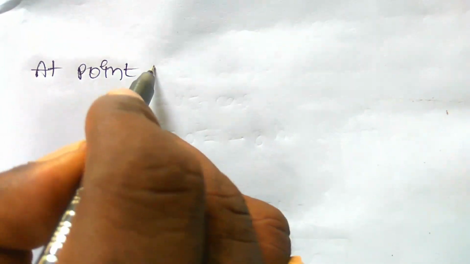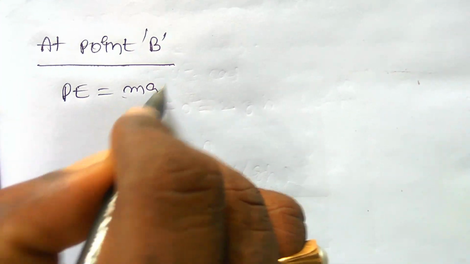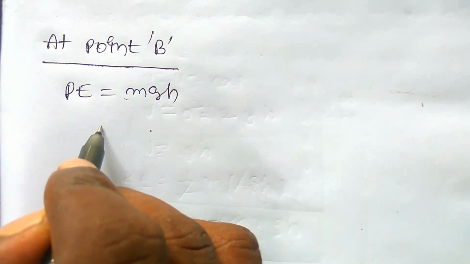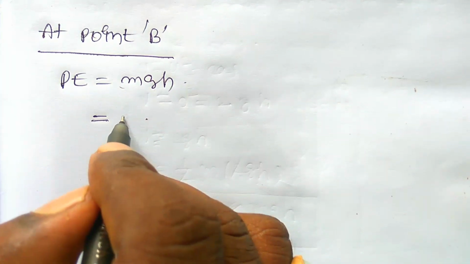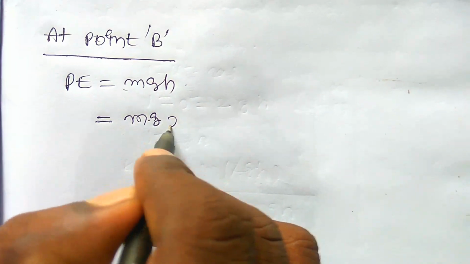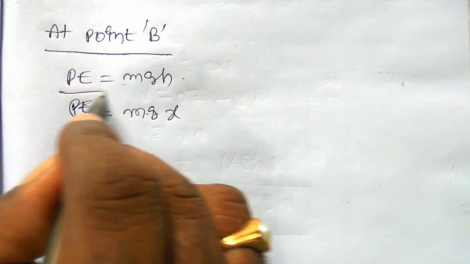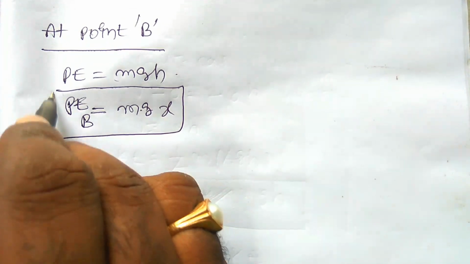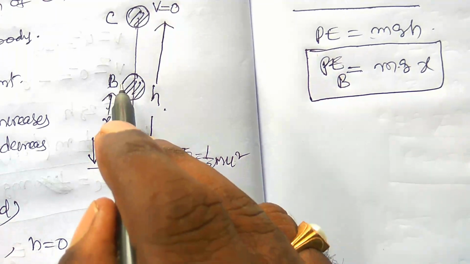Now at point B, let us find the potential energy. It is equal to mgh. The height of the body at point B is equal to x, so it is equal to mgx. So the potential energy of the body at point B is equal to mgx, because the height of the body at point B is equal to x.